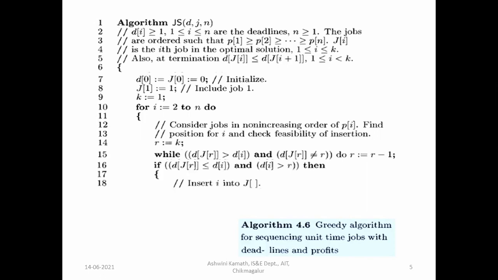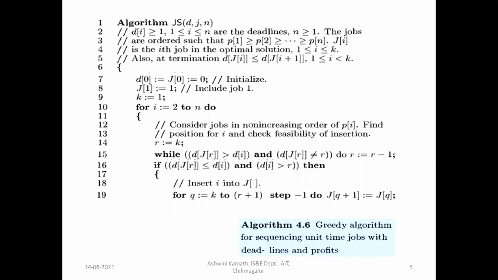Then if deadline of job R is less than or equal to deadline of ith job and deadline of ith job is greater than R, then insert I into J. So ith job will be inserted into J. So for Q is equal to K to R plus 1, this is the position. The position we have got is in R. So K to R we have to check, and every time step minus 1 will be done here.